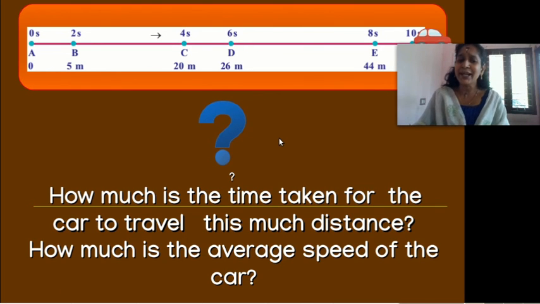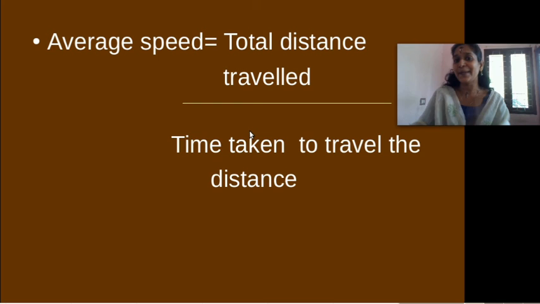How much is the time taken for the car to travel this much distance? Yes, 10 seconds. How much is the average speed of the car? Yes, now you are able to tell. Average speed is equal to total distance travelled divided by time taken to travel the distance. Total distance covered is 50 meter. Time taken is 10. So 50 divided by 10 is equal to 5 meter per second.